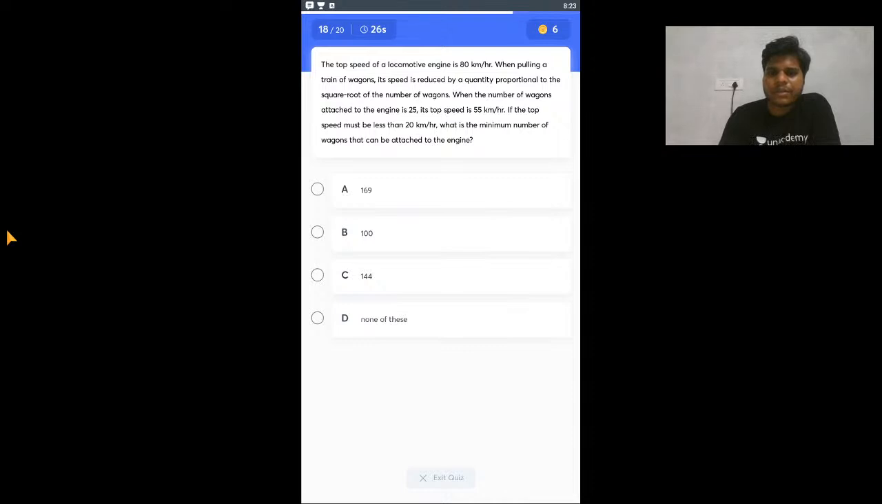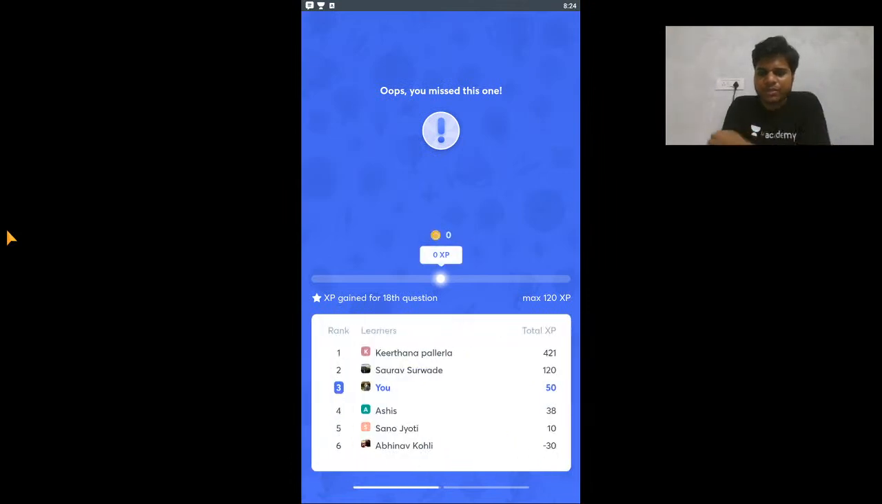So let me see if we can guess. When 25 wagons are attached, the speed is 55. The top speed must be less than 20 km per hour. What is the minimum number that can be attached to the engine? You are just reducing their speed there. Okay, so I think no one has got this correct. Maybe some of you have got it right.